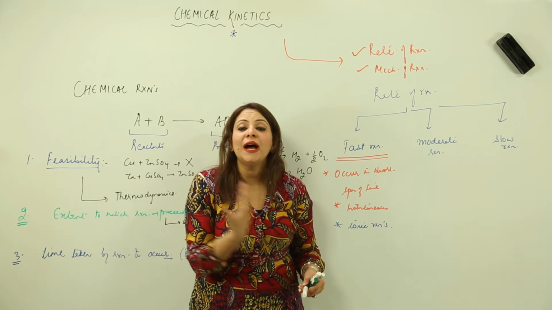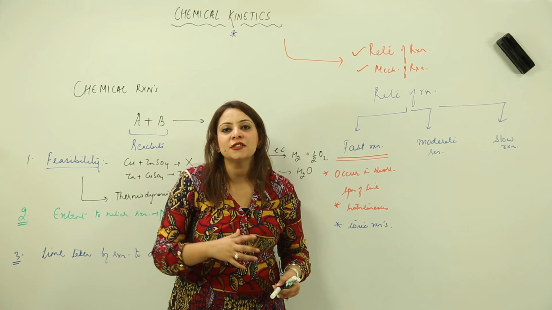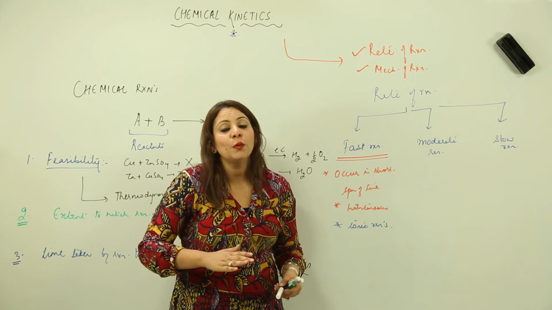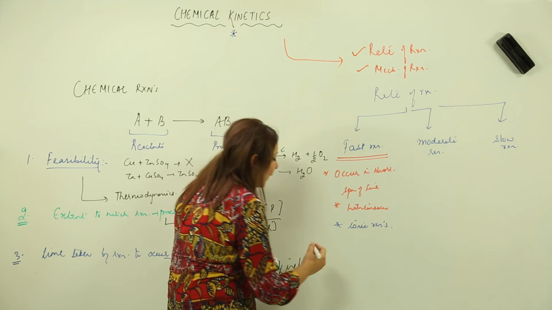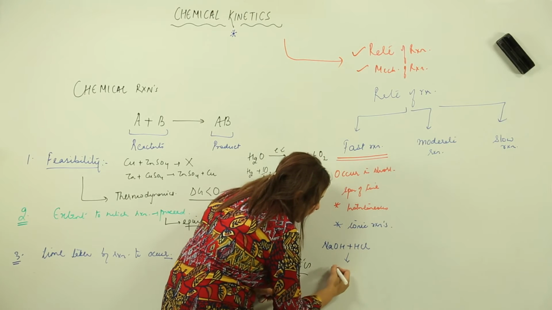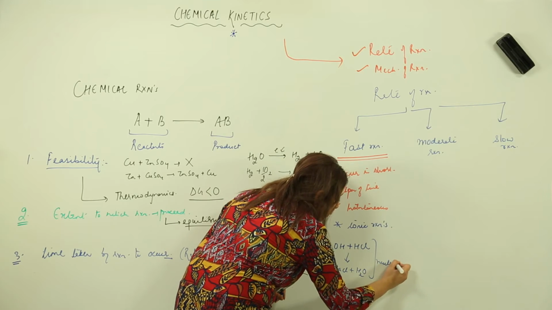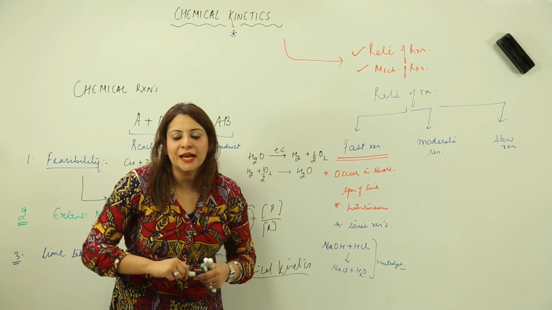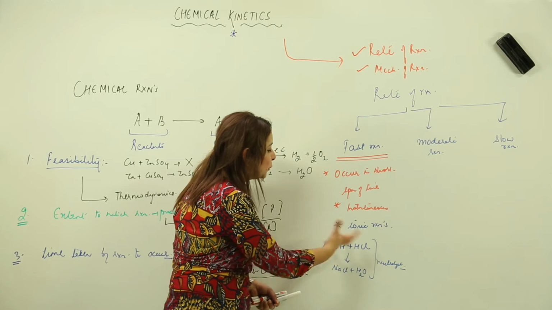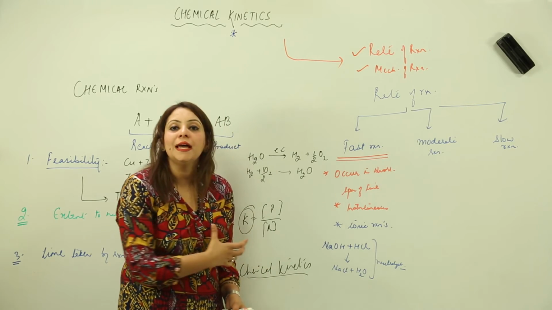Now why are these ionic reactions always fast? Actually these reactions just involve the exchange of ions, there is no bond breakage involved. That is why they occur very fast. For example, NaOH plus HCl: I am mixing a base with an acid and I get a salt along with water, that is the neutralization reaction. This kind of neutralization reaction is a fast reaction because it involves ions, no bond breakage. As you can see, Na displaces the H and H displaces the Na, due to which we get a compound, NaCl, and water.